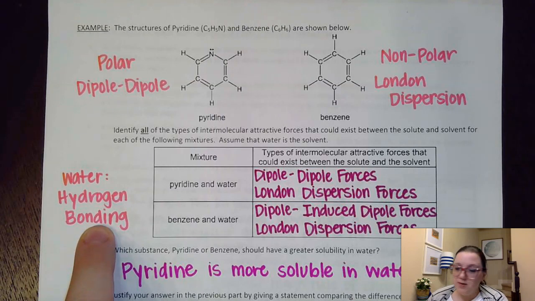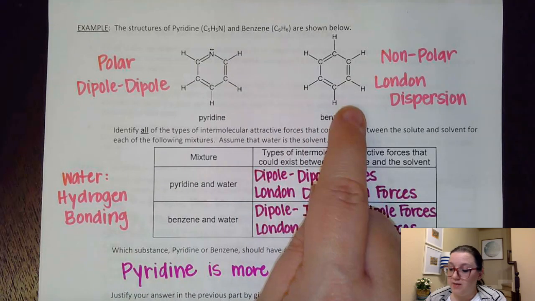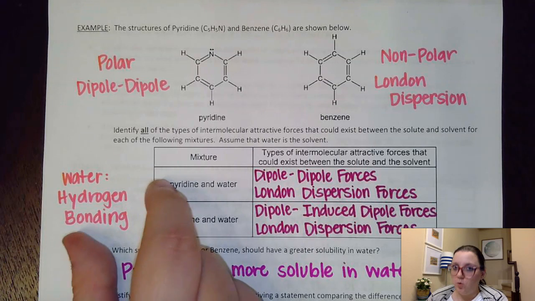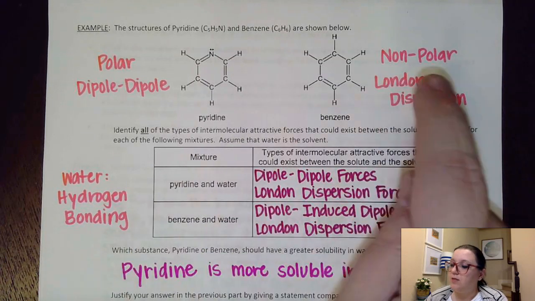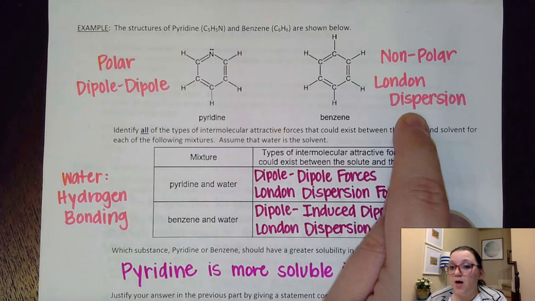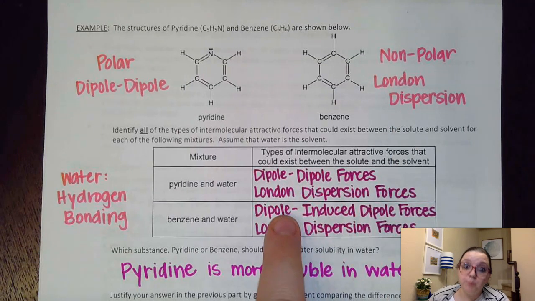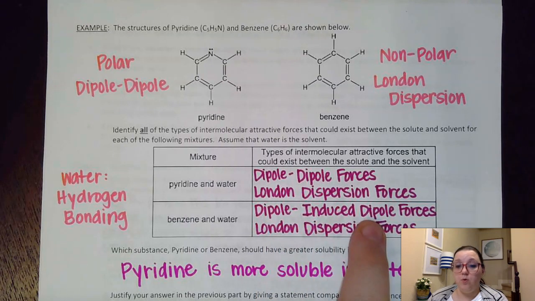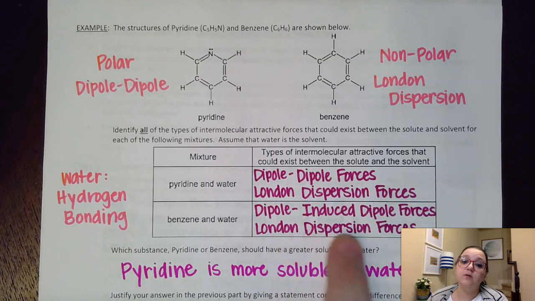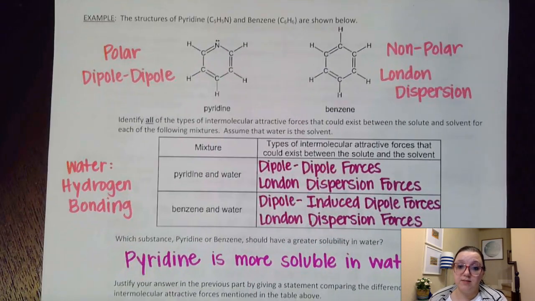Obviously, water cannot maintain hydrogen bonding with the benzene, but it will keep its dipole moment present. However, the London dispersion, we don't keep that part of the name. Instead, we call that induced dipole. The permanent dipole moment on the water will induce the dipole on the benzene. However, even though we have that type, we would also have London dispersion forces present as well.